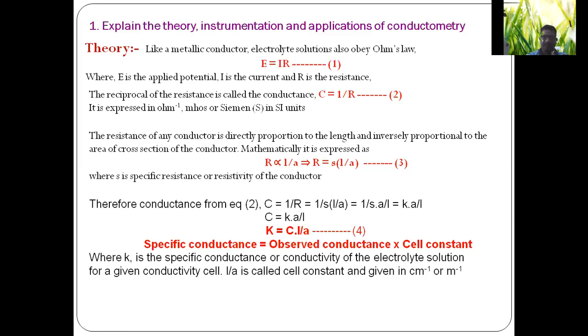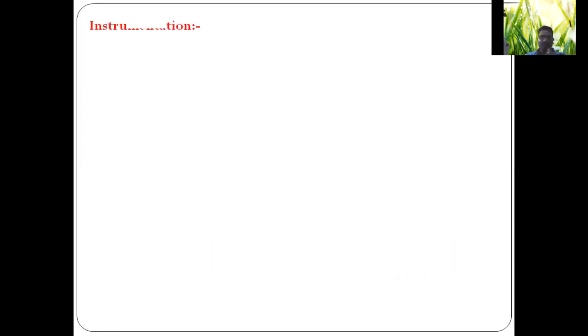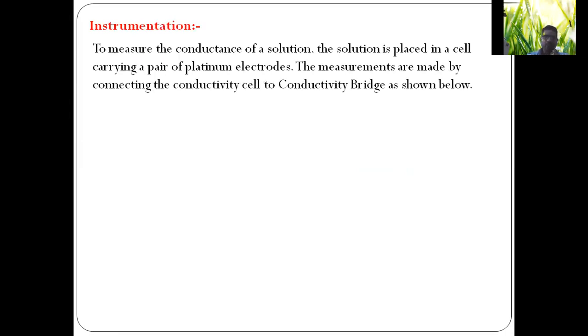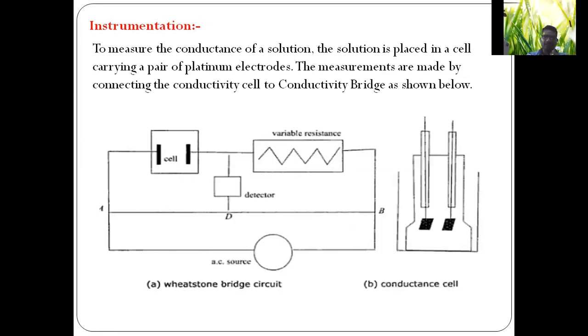Then here, what is the instrument and what kind of instrument is used to measure the conductance or specific conductance of a given solution using a conductivity cell? To measure the conductance of a solution, the solution is placed in a cell carrying a pair of platinum electrodes. The measurements are made by connecting the conductivity cell to a conductivity bridge as shown in the diagram. So this is the conductivity bridge.